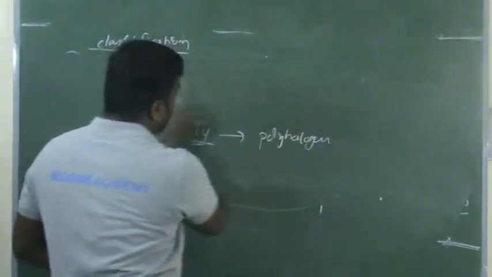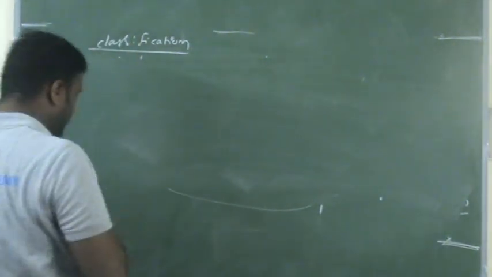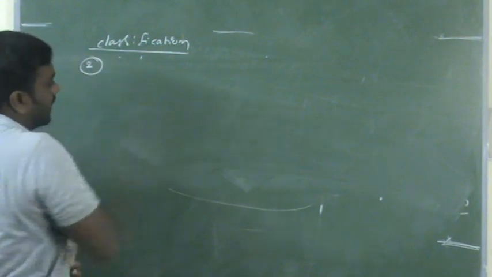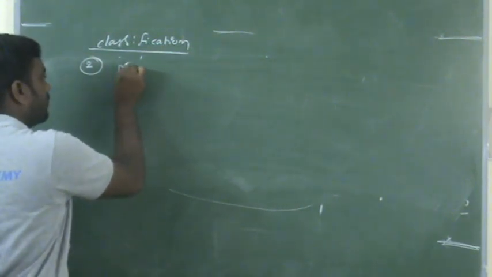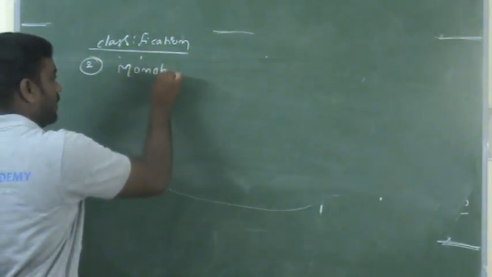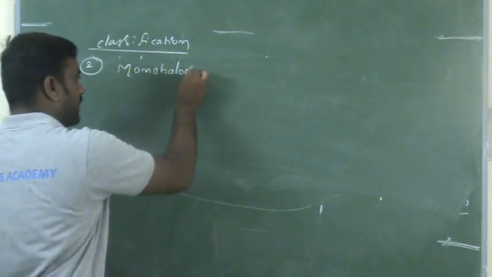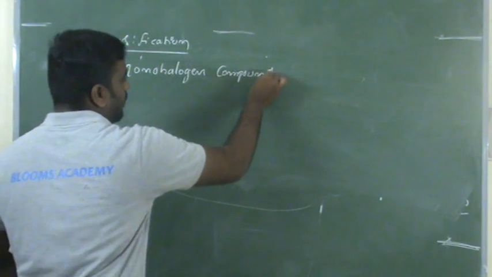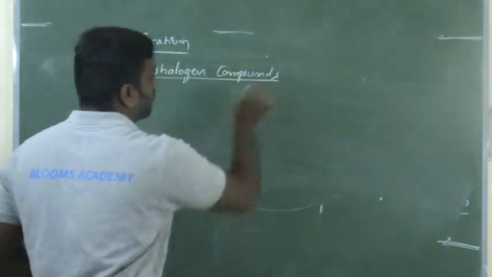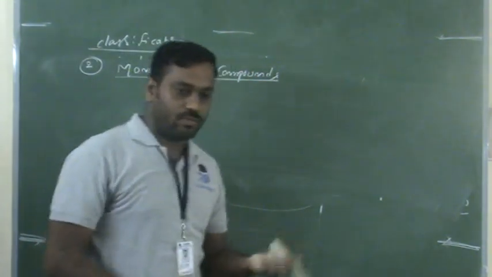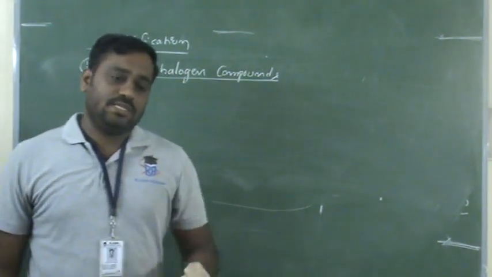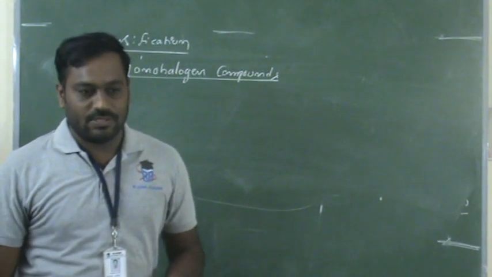Now we are going to the second criterion. Okay. Second criterion. Actually, these monohalogen compounds that we discussed a few seconds back. In this entire chapter we are mostly discussing the monohalogen compounds.